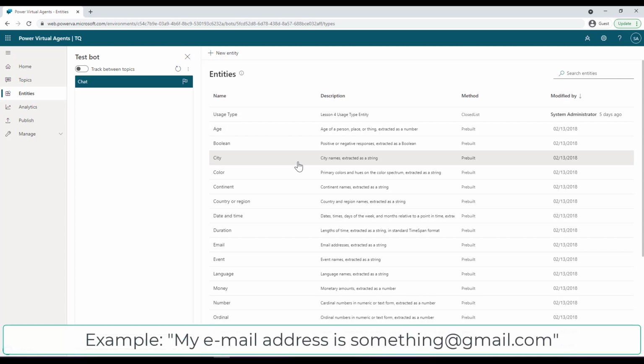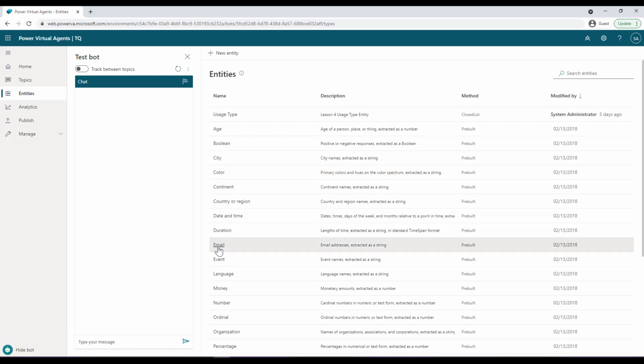For example, if I write a sentence saying, my email address is xyz@something.com, the bot should be able to extract that email ID from that whole sentence. So for that, we can use the entity called email. The hotel booking topic that we created, we were asking for a city.